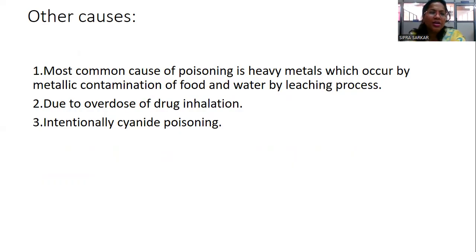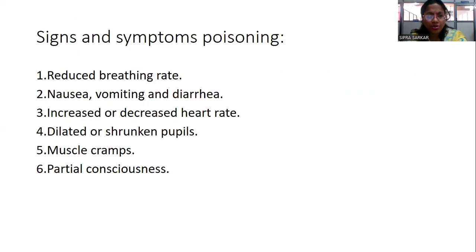The most common cause of poisoning is heavy metal, which occurs by metallic contamination of food and water by leaching process. Sometimes we use plastics and some containers and some metals which will be leaching slowly. Poisoning may also be due to overdose of drug, inhalation, or intentionally, cyanide poisoning.